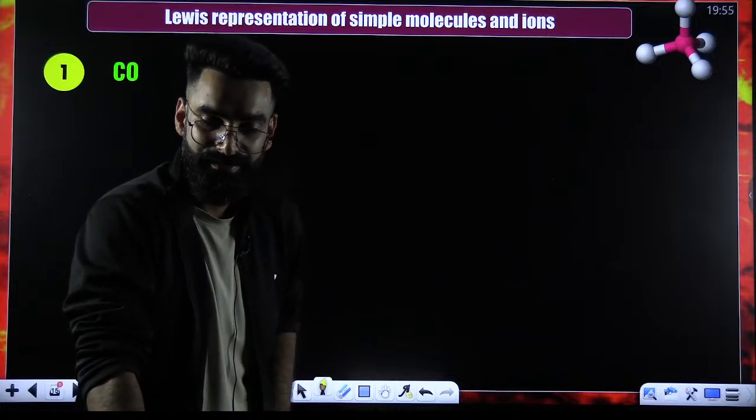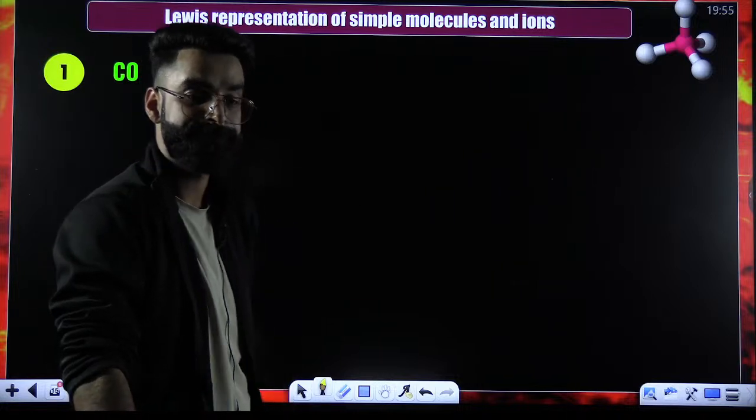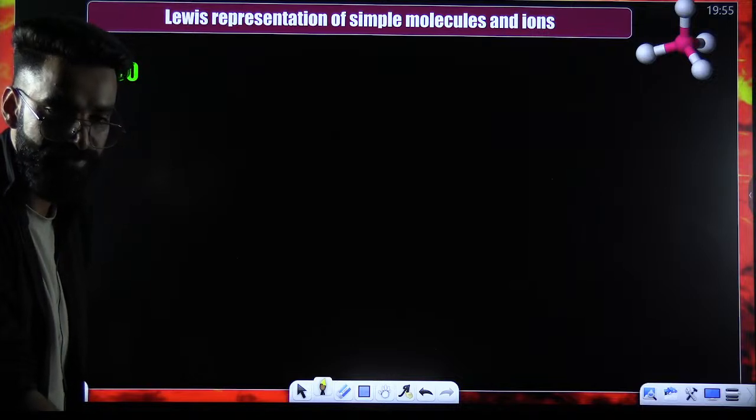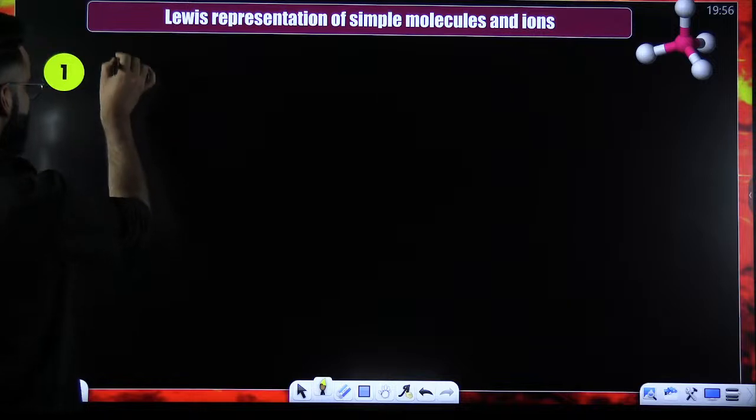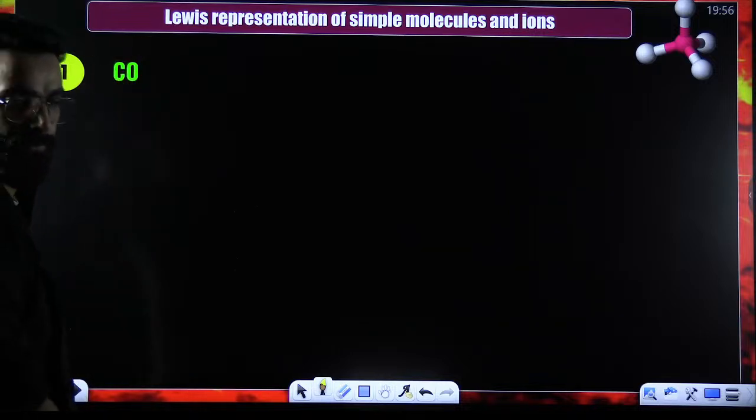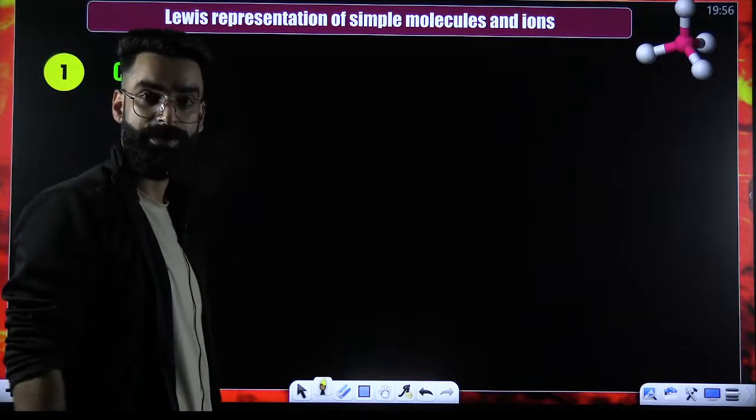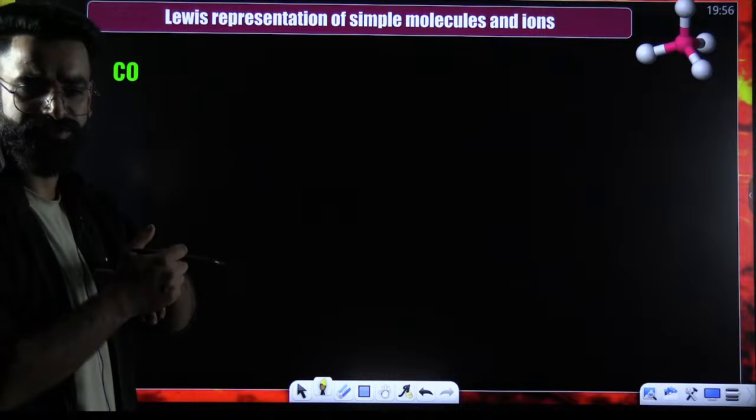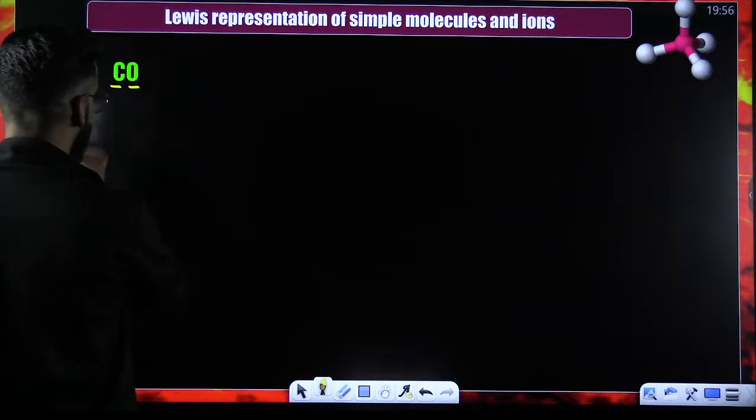Okay, guys? Now understand, this is going to be super important. How do we draw the Lewis structures? Remember point by point. See, guys. For example, you have a molecule carbon monoxide, CO. I need to draw its structure as per Lewis. How exactly are you going to draw its structure? Understand. First of all, you have carbon, you have oxygen.